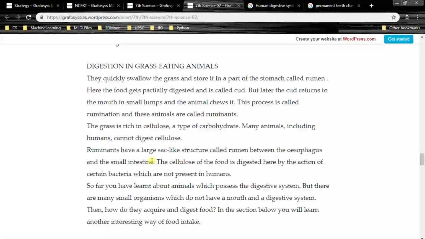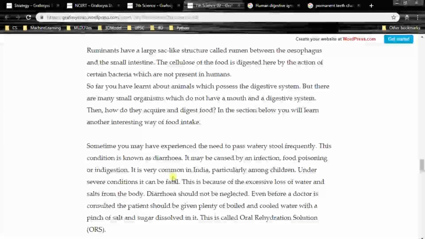So far you have learnt about animals which possess the digestive system, but there are many small organisms which do not have a mouth and a digestive system. Then how do they acquire and digest food? In the section below you will learn another interesting way of food intake. So these are the two ways.